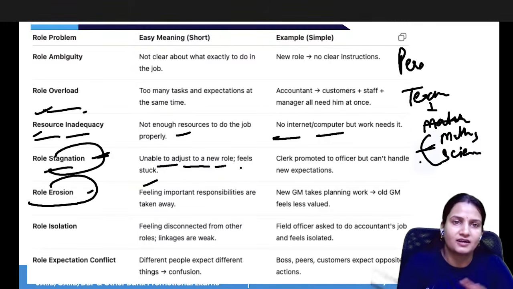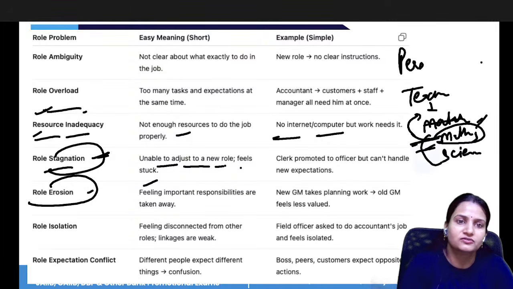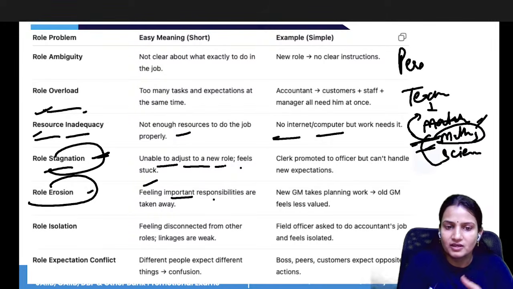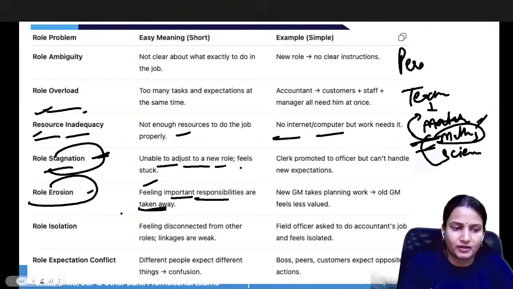Now another teacher has been hired in the school and has been given the subject maths. So now your role has been eroded. This subject has been taken from you and assigned to some other teacher. In this case, you are feeling less important because responsibilities are taken away. So that is role erosion.